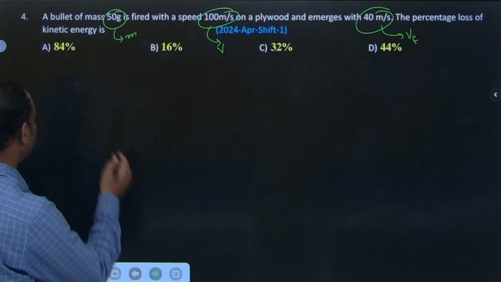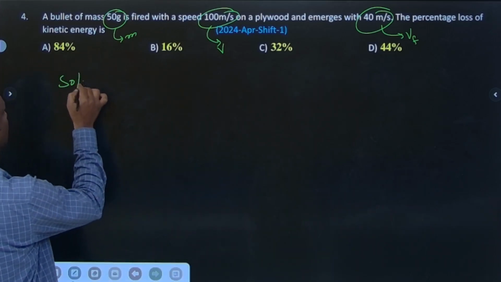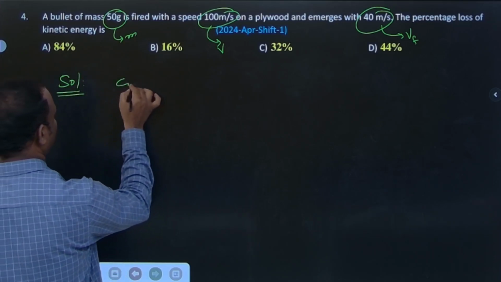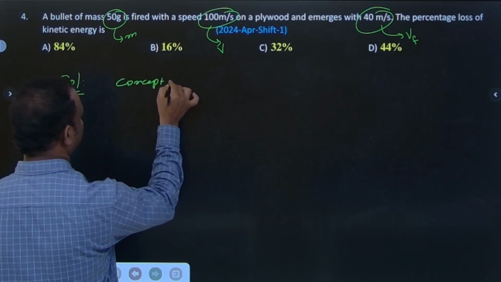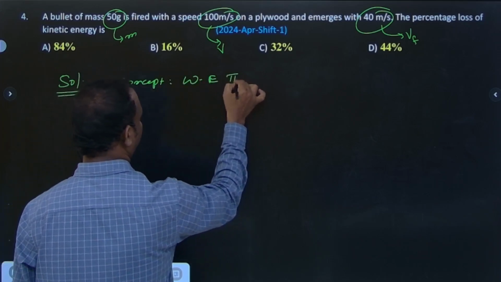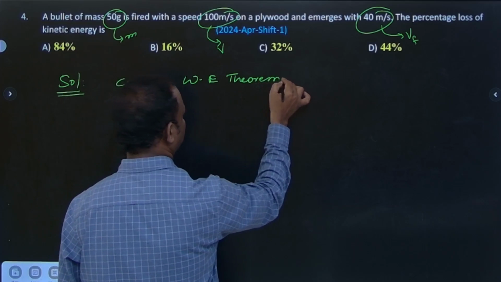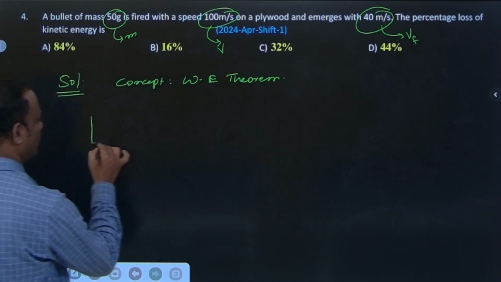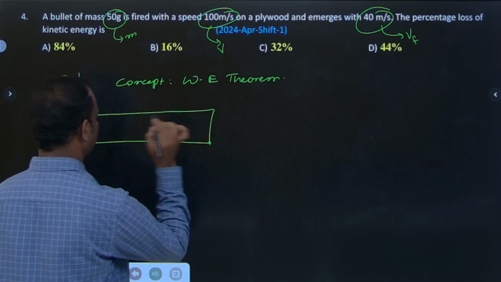First I'm choosing this based on the work energy theorem. So what is the concept? The concept is the work energy theorem. But first, what is mentioned is a wooden block.